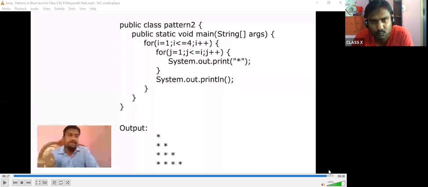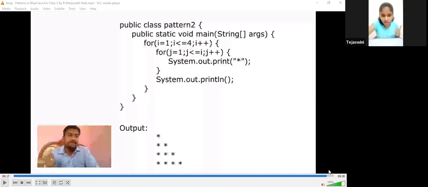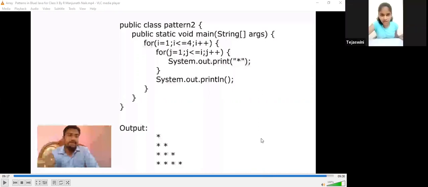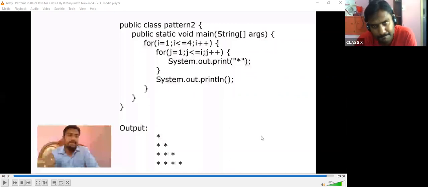Open bracket, for J is equal to 1, that is the column, J is less than or equal to I, then J plus plus, open bracket, system dot out dot print star, then close bracket, system dot out dot println, which moves our syntax to the next line, then close bracket.